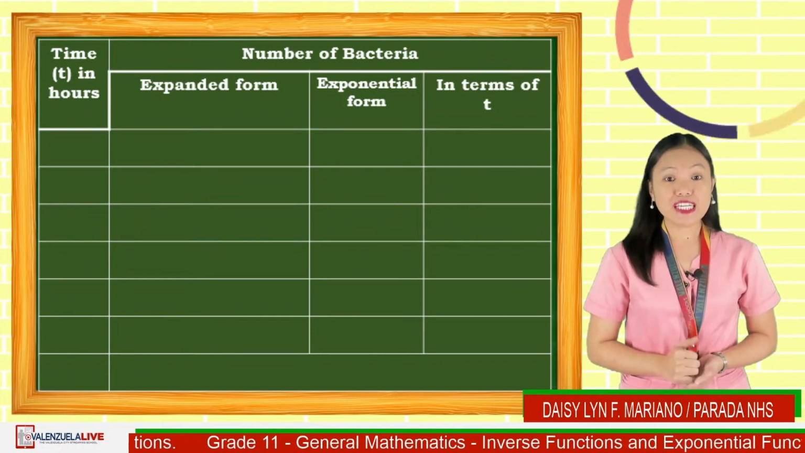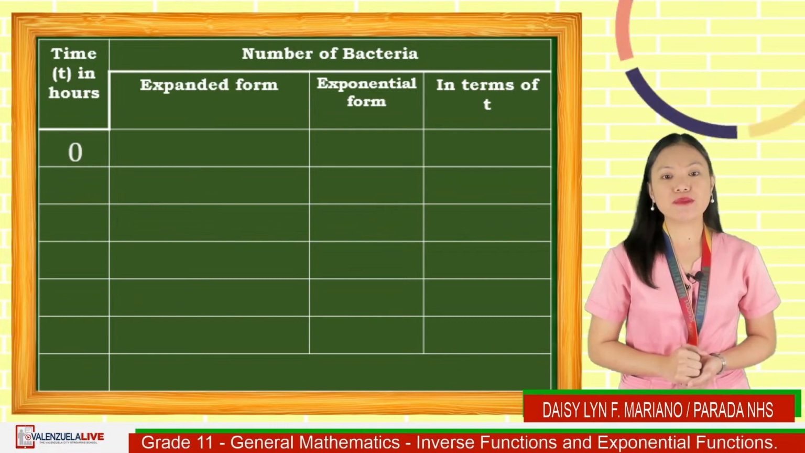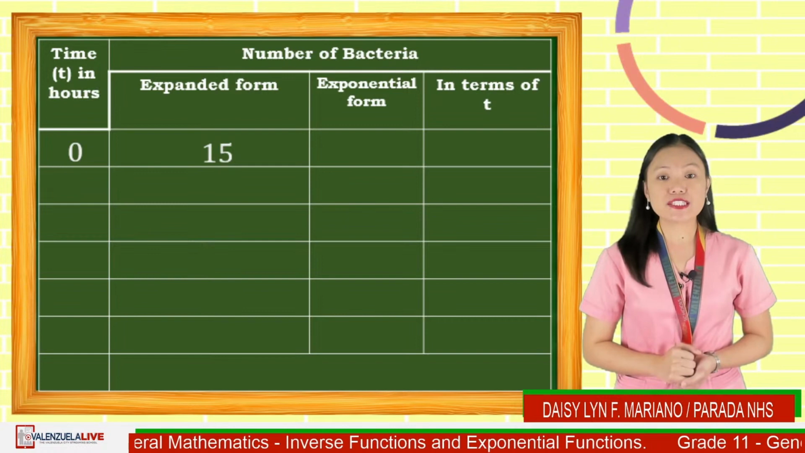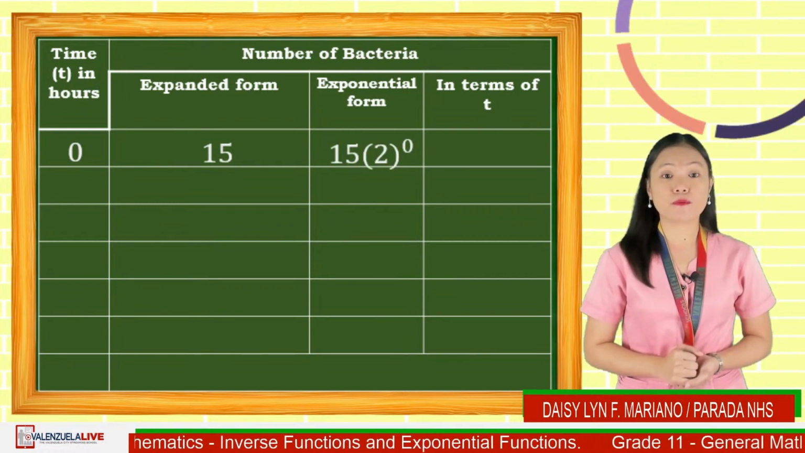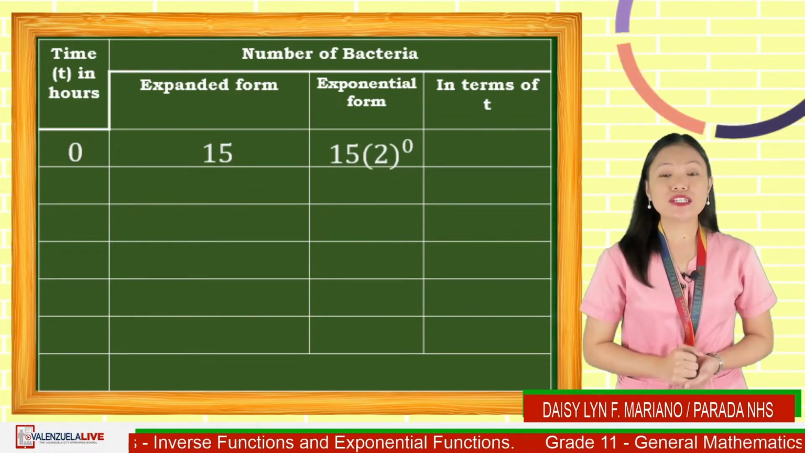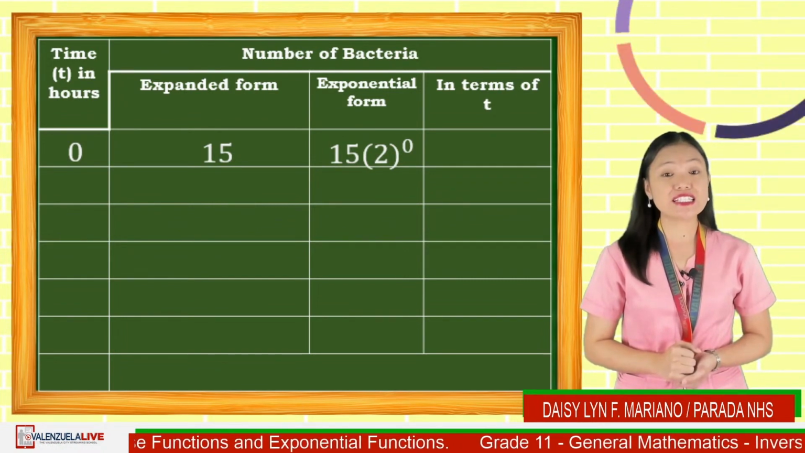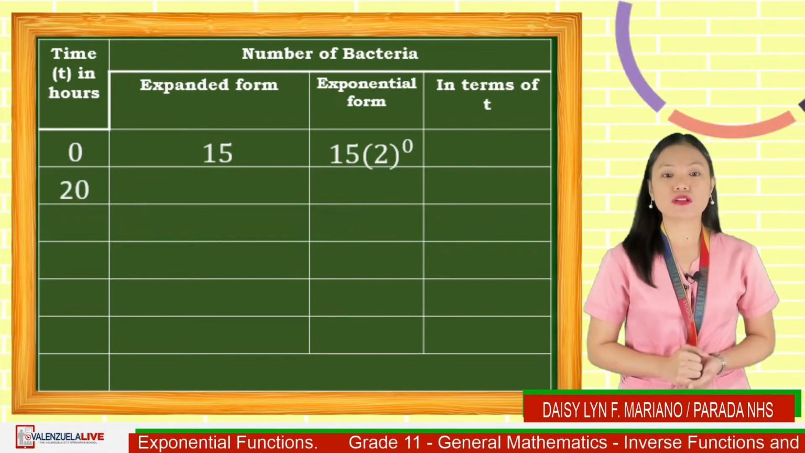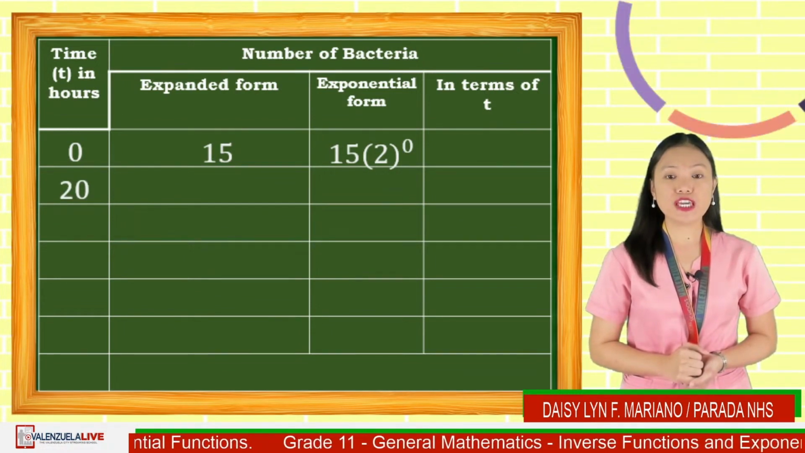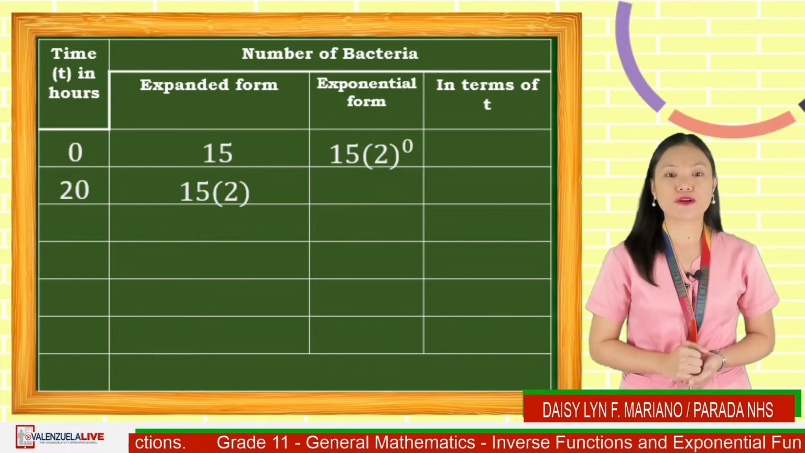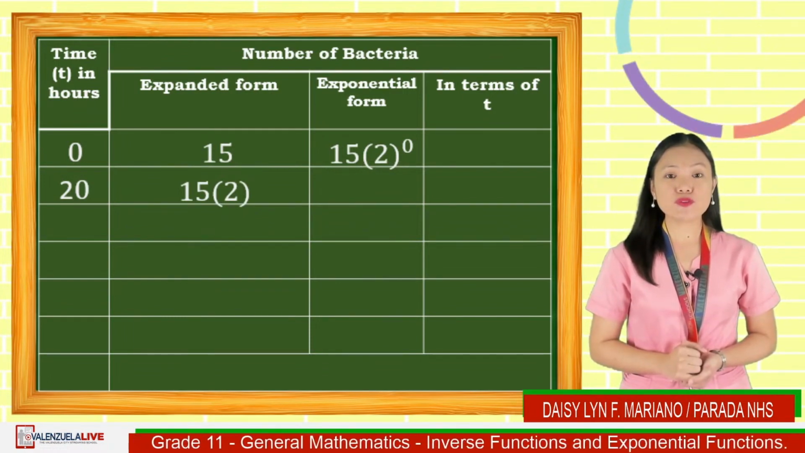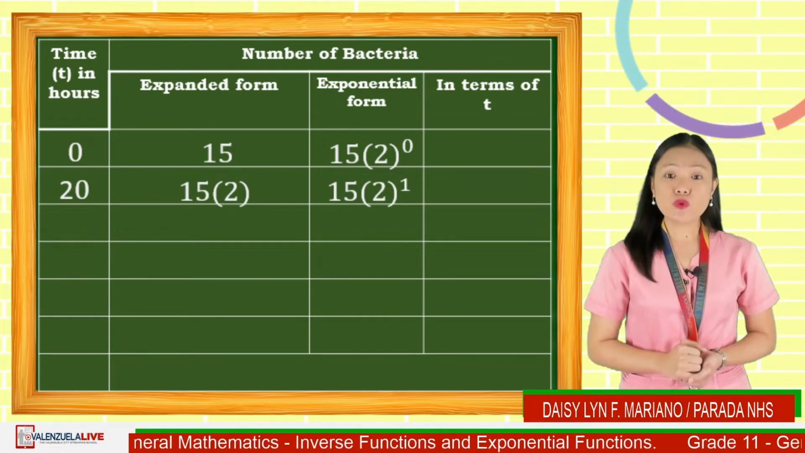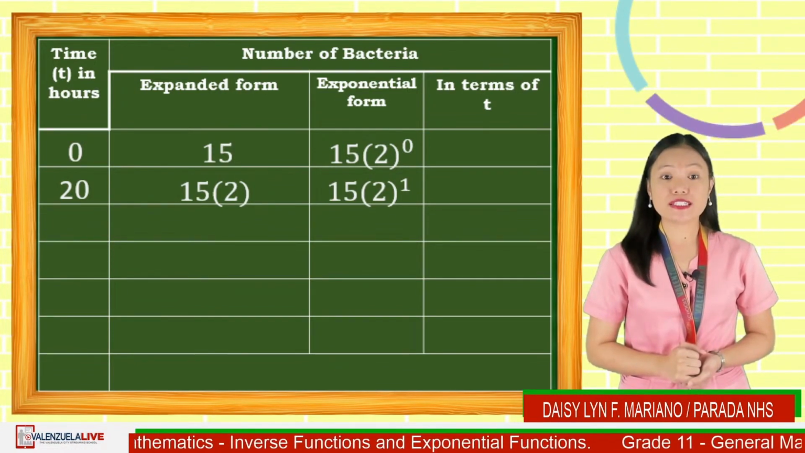From the problem, initially, there were 15 bacteria in expanded form, and 15 times 2 raised to 0 in exponential form. 2 raised to 0 since the number of bacteria is not yet doubled. Next, after 20 hours, it doubles, which is equivalent to 15 times 2 in expanded form, and 15 times 2 raised to 1 in exponential form. Raised to 1 since 2 appears once.